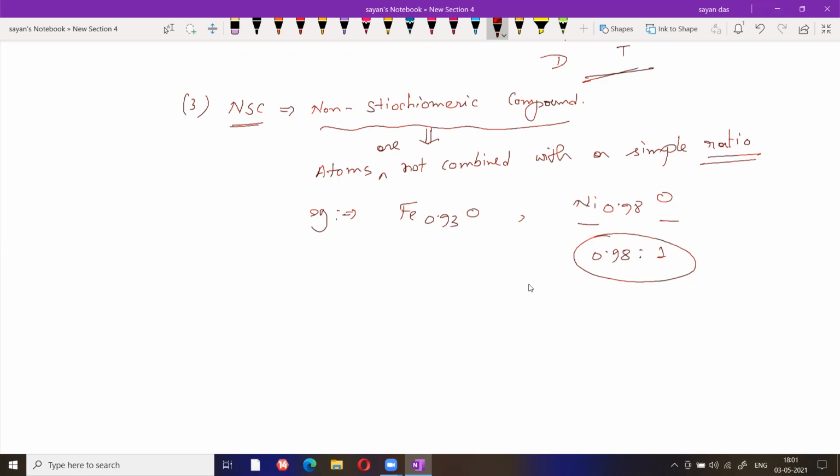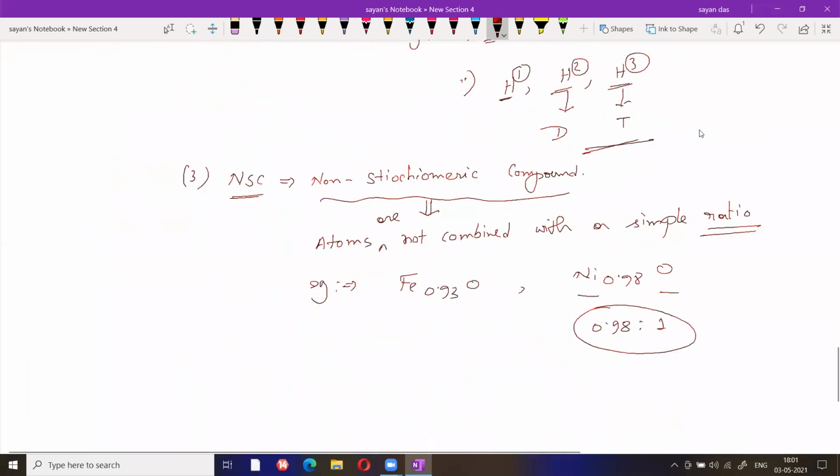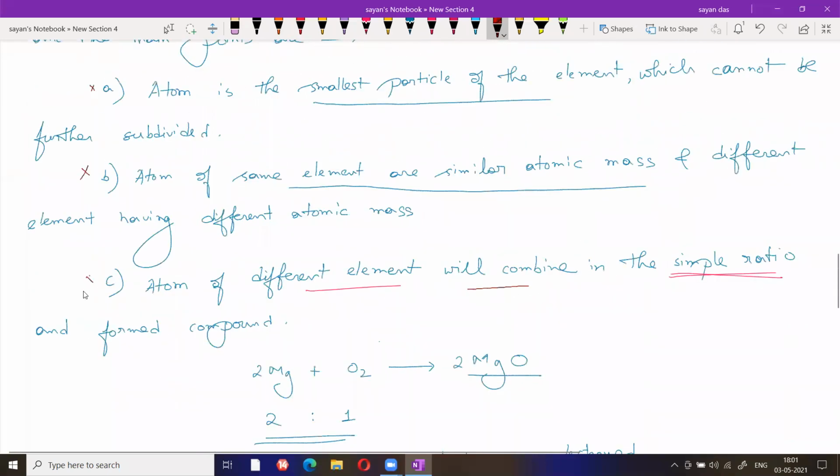Okay. But definitely they are not combined with a simple ratio. For non-stoichiometric compounds, they are not combining in a simple ratio. So the third concept again fails.